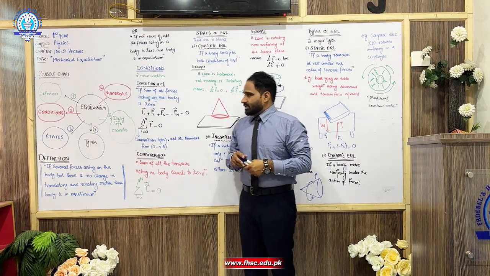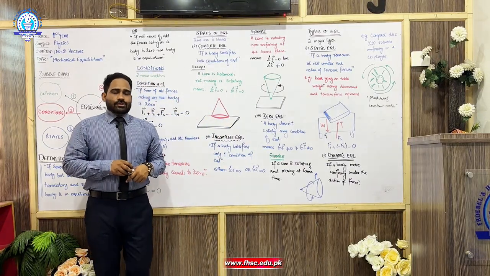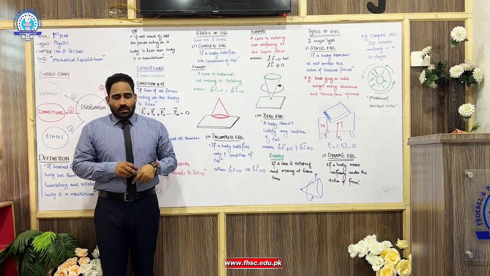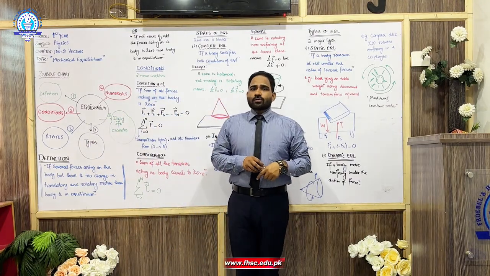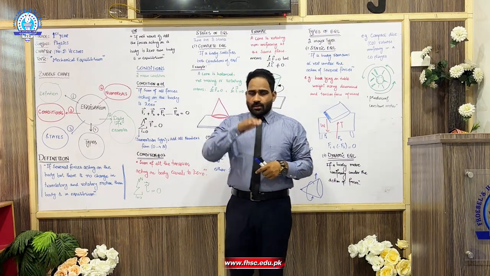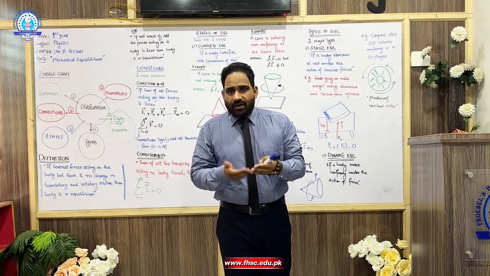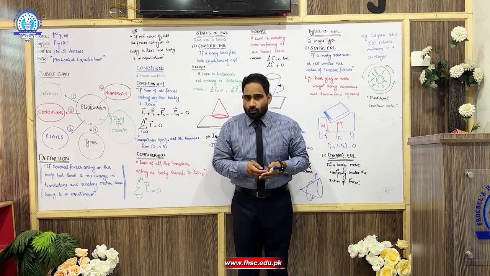So the first condition is that the sum of all the forces should be equal to 0. What does it mean? It means a body is stable, its forces are balanced with each other. I give an example, like you are sitting on a chair and your weight is acting downward, but against the weight there is a force which pushes upward, that is tension force.